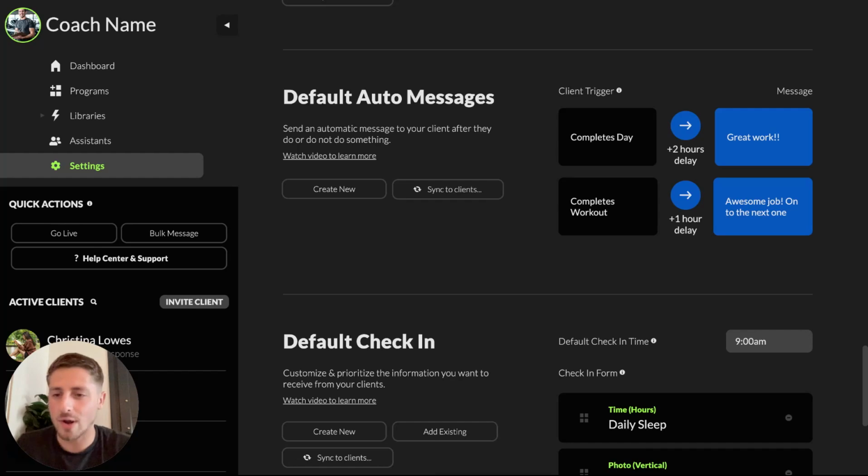So it's these type of automations that keep you as a coach scalable. So you don't have to constantly micromanage everything in the system, especially if you have a lot of clients. But at the same time, keep clients motivated and engaged. And in some cases can just be great conversation starters. So you can constantly keep up with client communication, again, in the most efficient way possible. So these are some demonstrations.